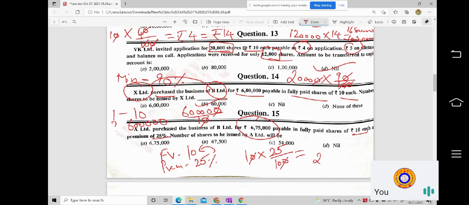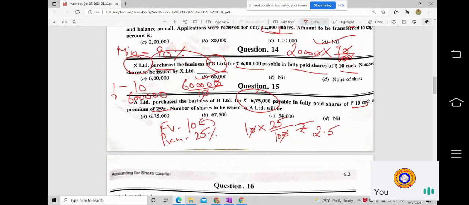So 2 rupees 50 paise is the premium. Rupees 10 is the face value and 2 rupees 50 paise is the premium. Altogether it comes to 12 rupees 50 paise. That means my issue price will be 12 rupees and 50 paise.